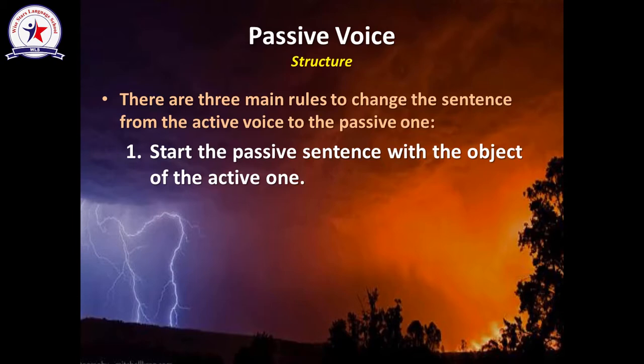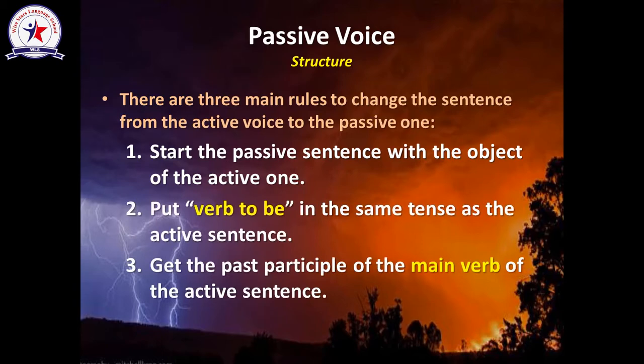The first rule is to start the passive sentence with the object of the active one. As we said in the previous example, we started with the object. Rule number 2 is to put verb to be in the same tense as the active sentence.